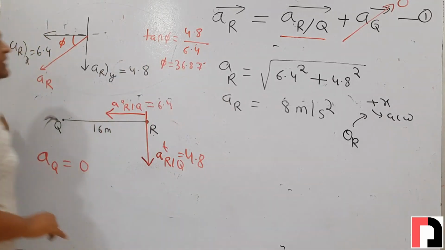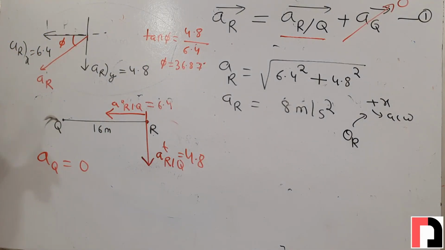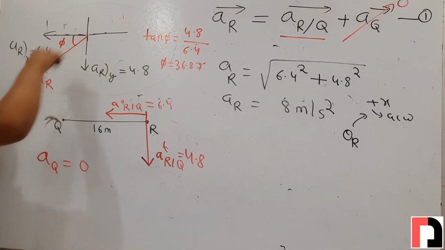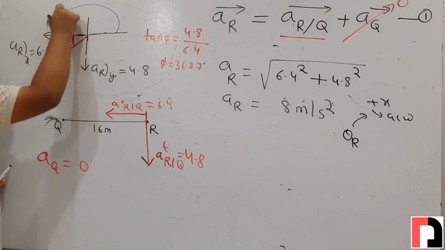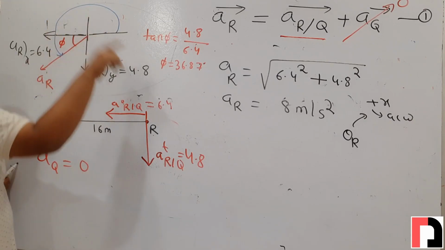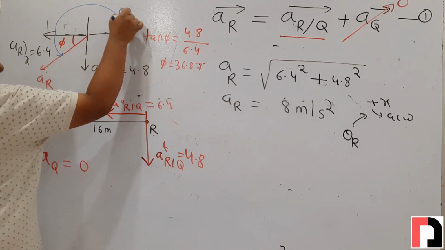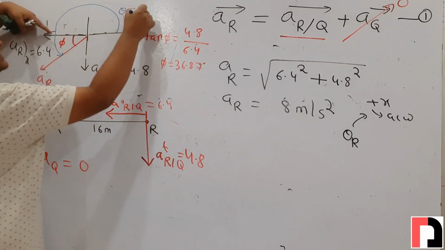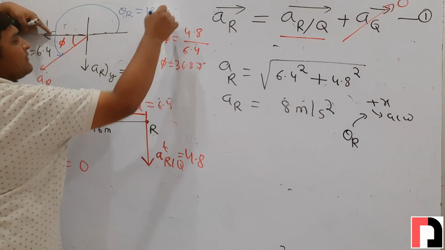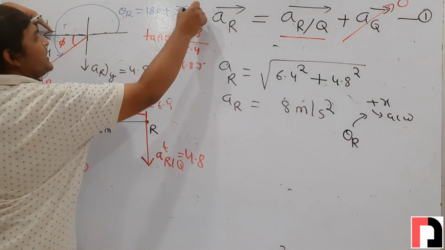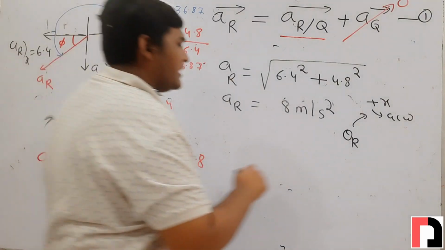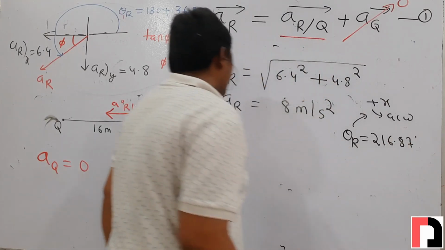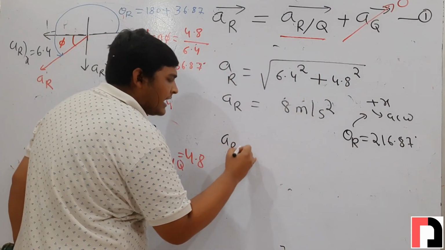From here phi will come 36.87 degrees. But we need to find its angle from positive x-axis in anti-clockwise direction. This is the positive x-axis. From positive x-axis in anti-clockwise direction, this angle we are denoting by theta. What will be the theta? This angle is 180 plus phi. So this will be 180 plus phi, and what is the value of phi? 36.87. By calculating this, theta will come 216.87 degrees.